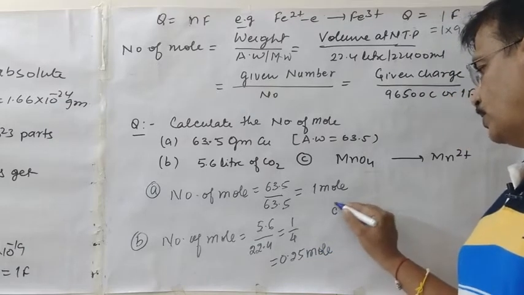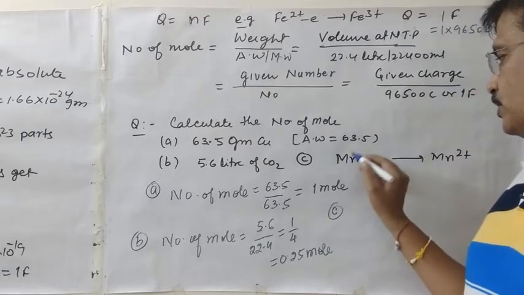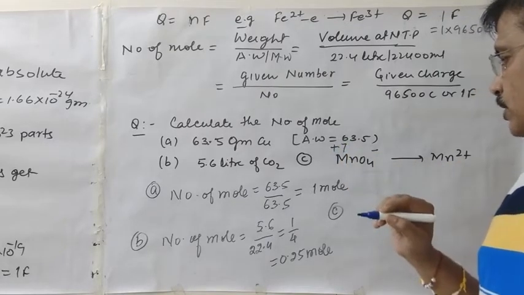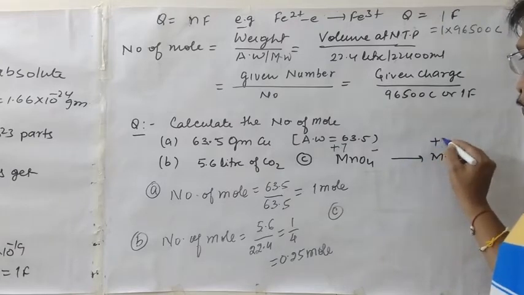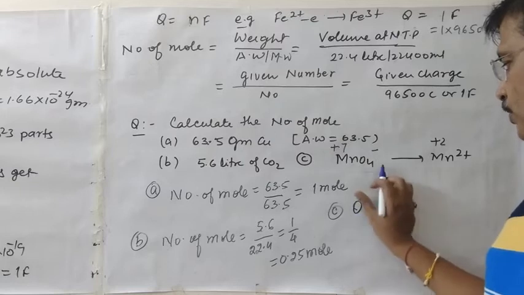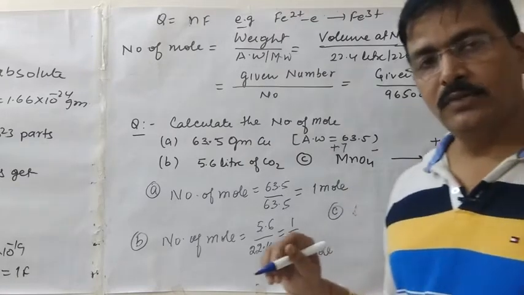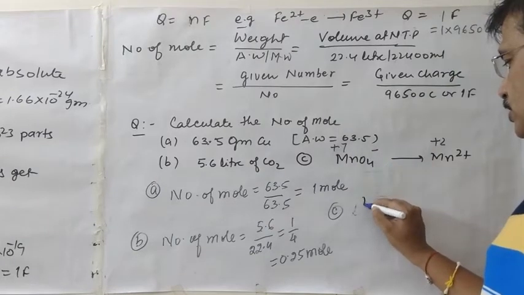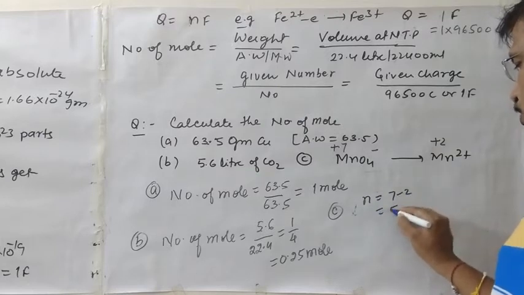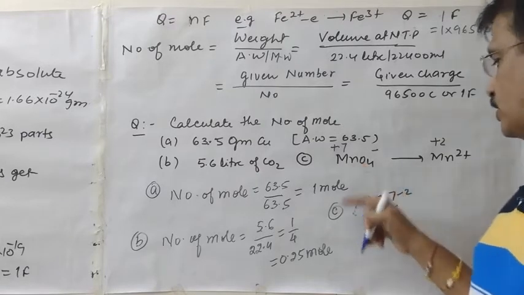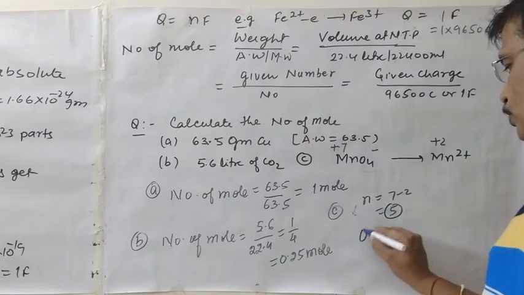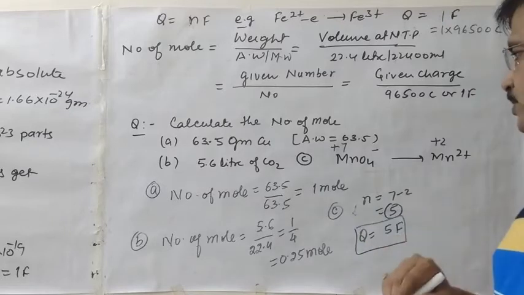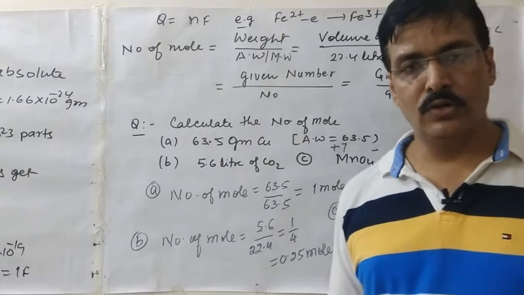Clear? Now the third one: the change of MnO4 minus into Mn2+. Here we see that the oxidation number here is 7 and here is 2. So first of all we calculate the charge, meaning the change in the number of electrons. How much is the change? Here the change is 7 minus 2, so this is 5. So the molar charge comes out as 5, so Q is equal to 5F, because we know that n means the change in charge or the change in the number of electrons.